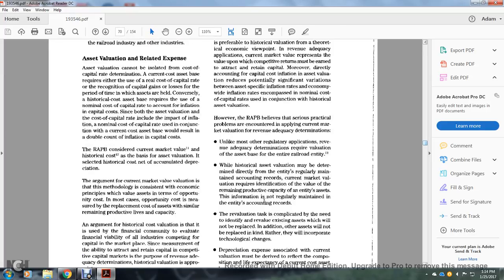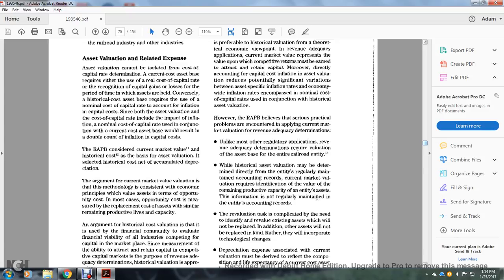The Railroad Accounting Principles Board believes there are serious practical problems encountered in applying the current market valuation for the revenue adequacy determination. Unlike other regulatory applications, the revenue adequacy determination requires the valuation of an asset base for the entire railroad entity. While the historical asset valuation may be determined directly from the entity's regulatory maintained accounting records, the current market valuation requires the identification of the value of the remaining productive capacity for the entity's assets.